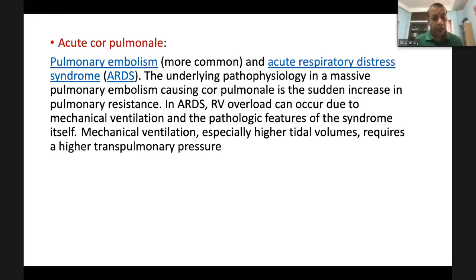Now, as we know, Cor Pulmonale is a chronic, slowly progressive disease. Acute Cor Pulmonale can occur due to pulmonary embolism. Massive pulmonary embolism is the most common, and the other is acute respiratory distress syndrome. When an ARDS patient is put on mechanical ventilation, this patient can develop Cor Pulmonale in the ICU.